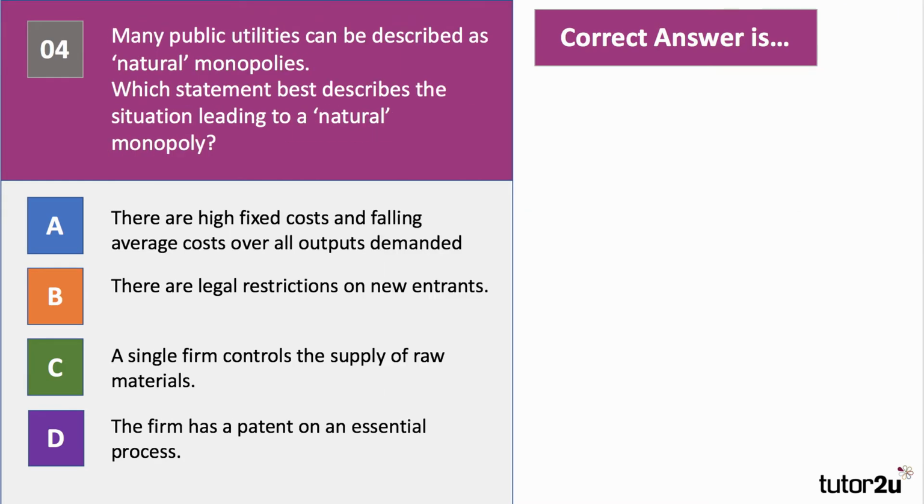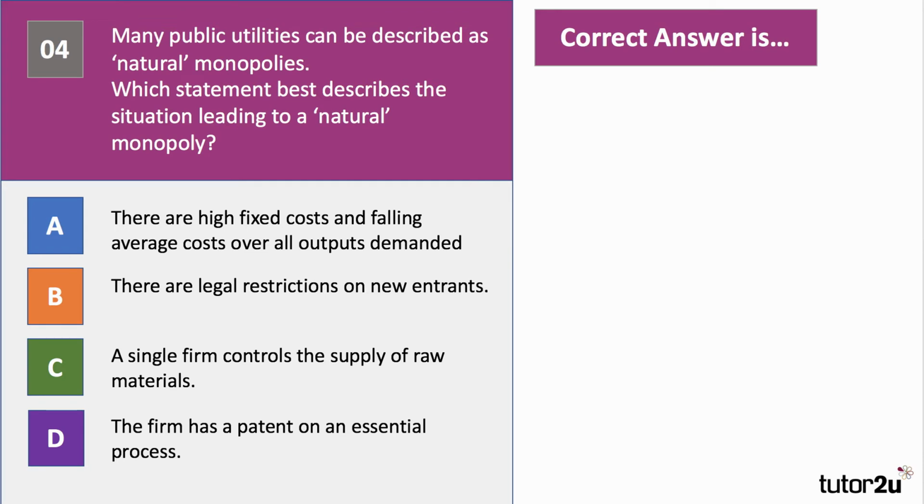Many public utilities can be described as natural monopolies. Which statement best describes the situation leading to a natural monopoly? Have a go. So many of you will be familiar with monopoly. Are you familiar with the concept of a natural monopoly? It's a particular type of industry, particular type of market. What's the right answer to question 4?